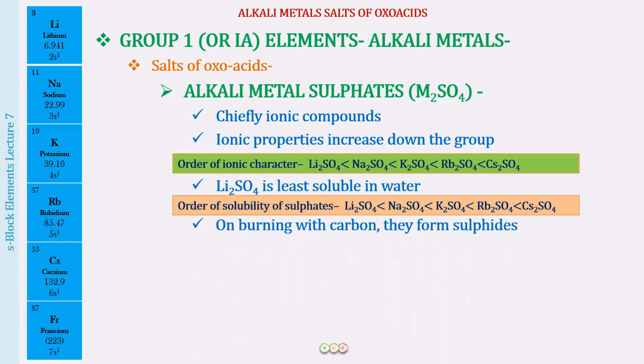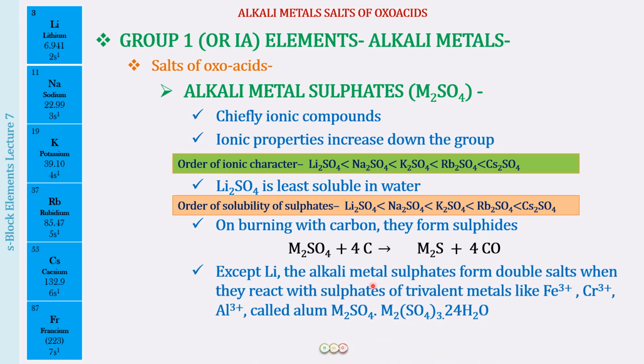On burning with carbon, they form sulfides. The reaction is M2SO4 plus carbon forming M2S plus carbon monoxide. Except lithium, all of the alkali metal sulfates form double salts when they react with the sulfates of trivalent metals like iron, chromium, aluminium, and these double salts are called alums, where we have M2SO4, M2(SO4)3, 24H2O. So this is the alkali metal, and these are the trivalent metal.